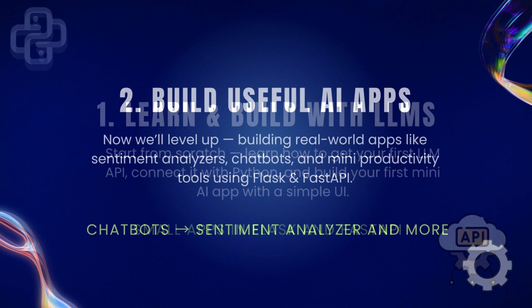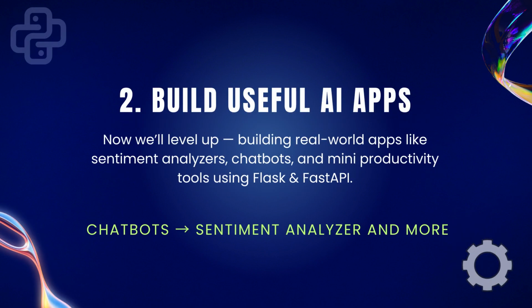In the next step, we will build useful AI apps. Now we will level up and build real-world apps like sentiment analyzers, chatbots, and mini productivity tools using Flask and FastAPI too. So there will be chatbots and RAGs. That will be our second stage.